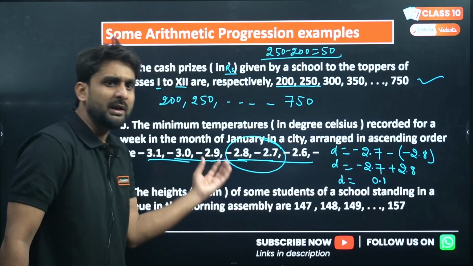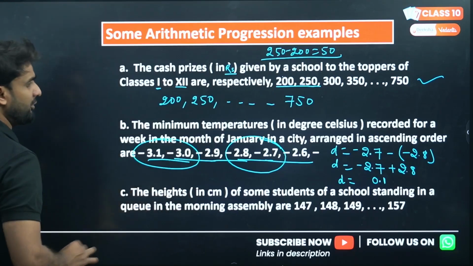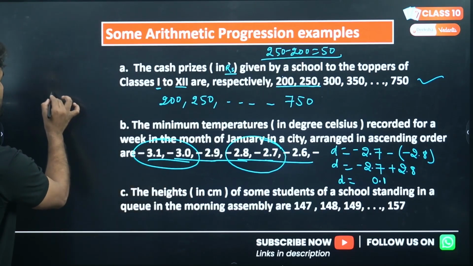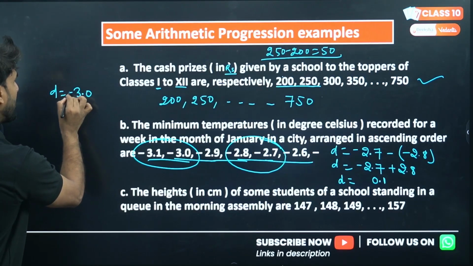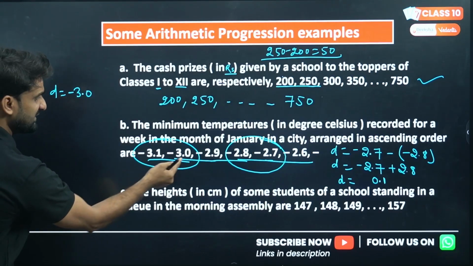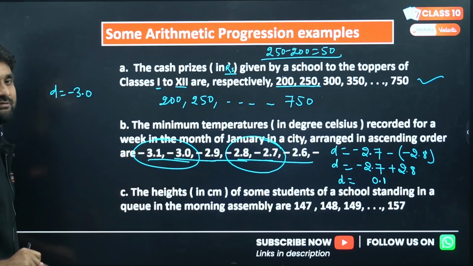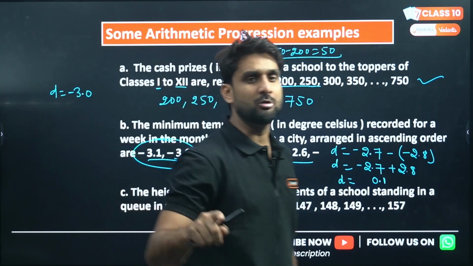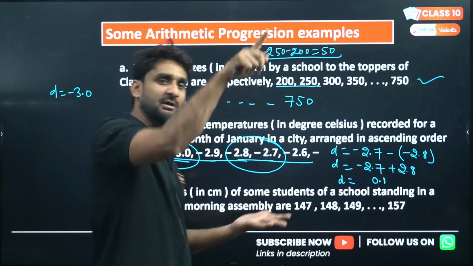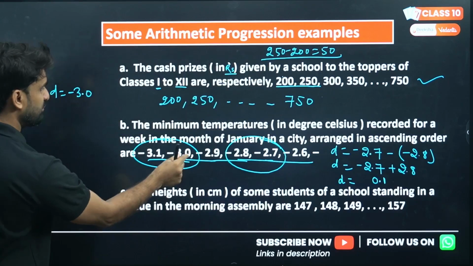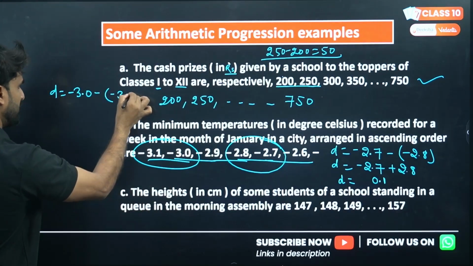Now you can randomly take any other pair as well. I'm taking this pair here. Now find out the common difference. D will be minus 3.0 minus, minus 3.1. Why am I taking minus 3.0? Because in this pair, this is the succeeding value and this is the preceding value. To find the common difference in any AP, we subtract the preceding value from the succeeding value.